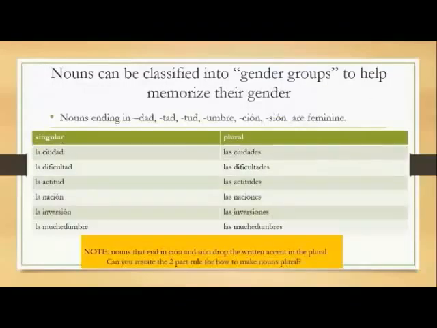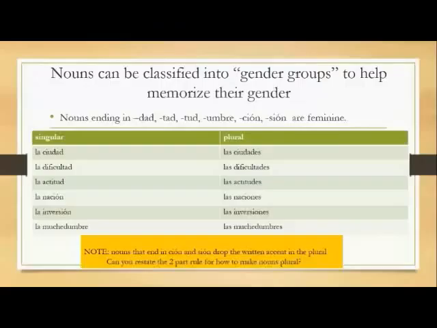Nouns can be classified into gender groups to help memorize the gender easier. For example, nouns ending in dad, tad, tud, umbre, ción, and sión are feminine. Note that the nouns ending in ción and sión drop the written accent in the plural form. La nación becomes las naciones without an accent.